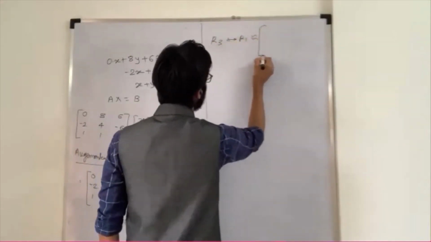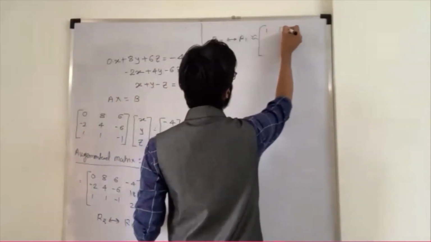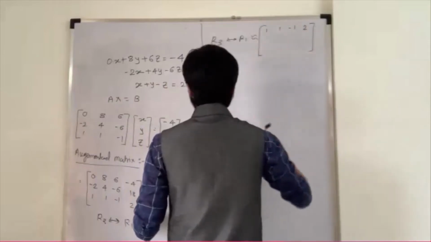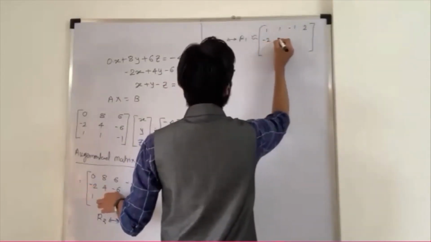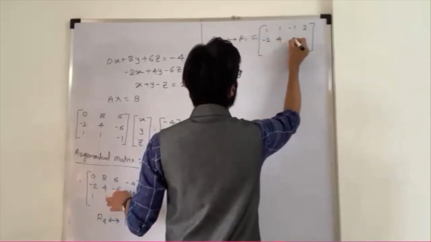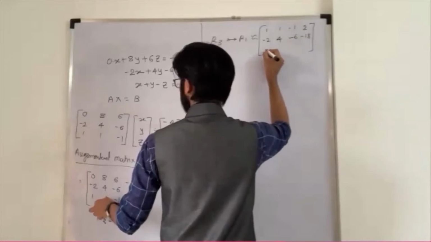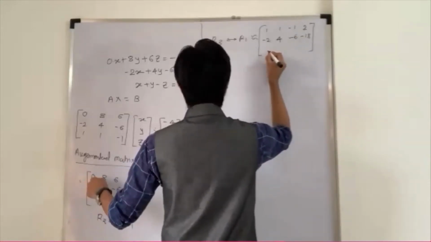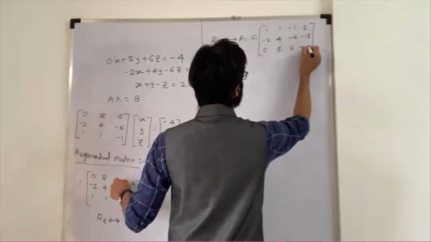What I will get: 1, 1, minus 1, 2. Then my second row as it is: minus 2, 4, minus 6, 18. My third row changes to R1, so it becomes 0, 8, 6, minus 4.